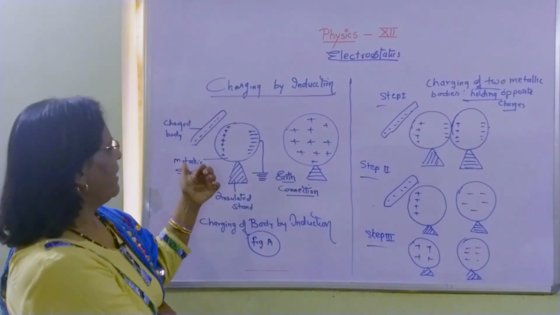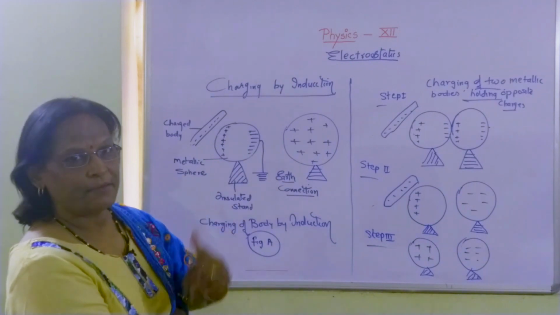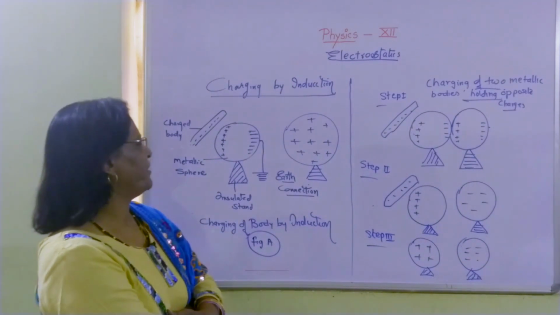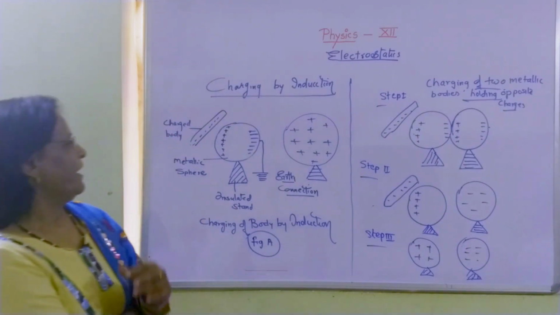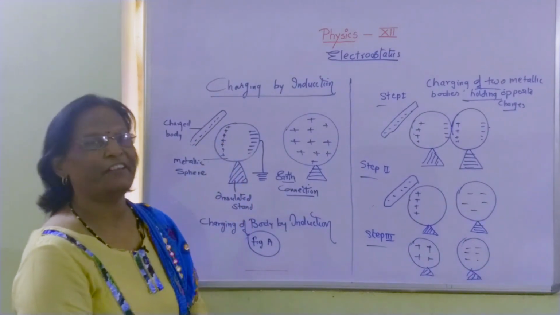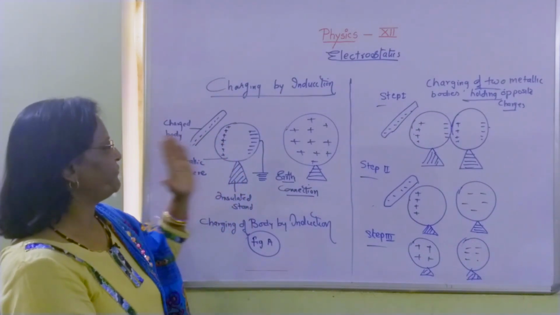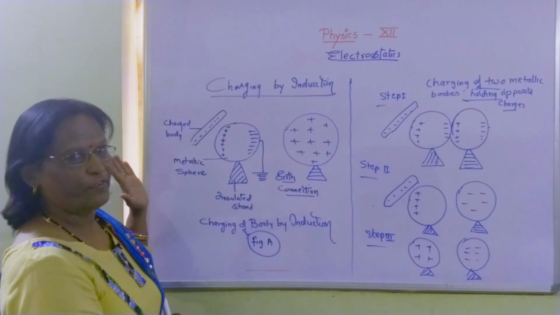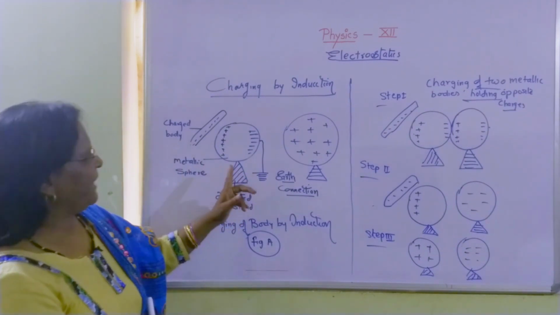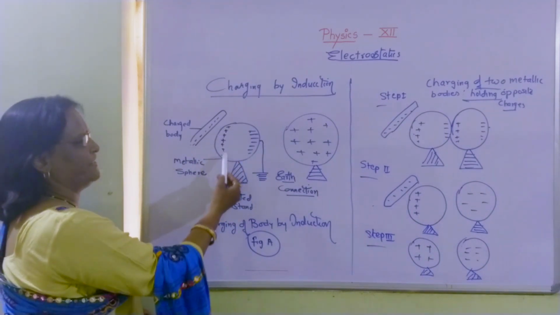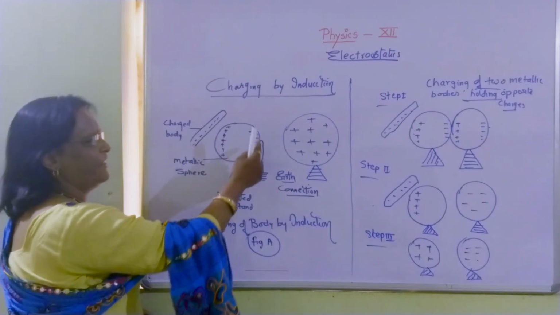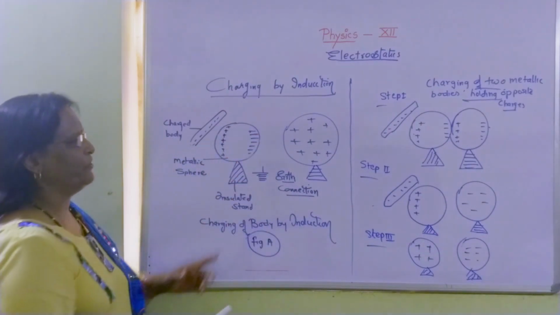We will bring a charged rod or charged body near the metallic sphere, and when this charged body is brought near the metallic sphere, suppose it is negatively charged, all the positive charges which were present in this uncharged body get pulled towards the charged body. In the figure you see, all positive charges are induced on the left side, and all the negative charges have been induced to the right side.